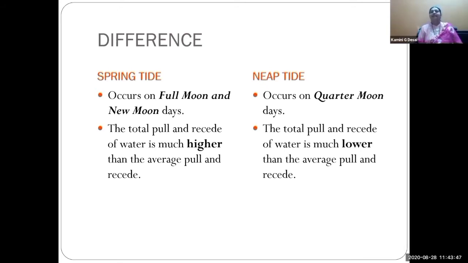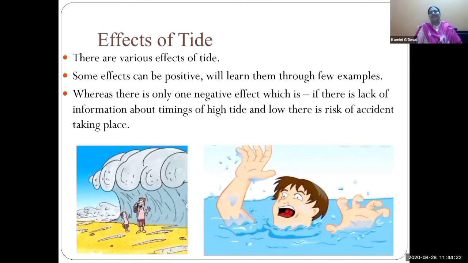Okay, children. Once again, spring tides occur on full moon and new moon days, while neap tides occur on quarter moon days. On the spring tide, the total pull and residue of water is much higher than the average pull and residue. The total pull and residue of water is much lower in the neap tide than the average. Okay, children, now we are going to see the effects of tides.